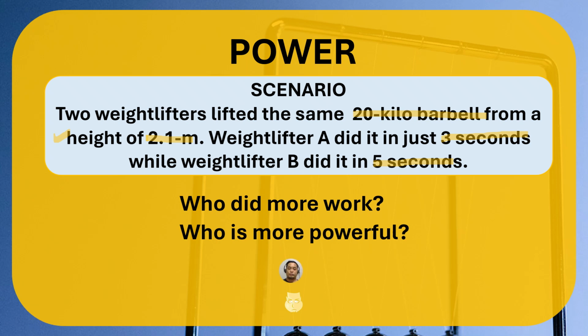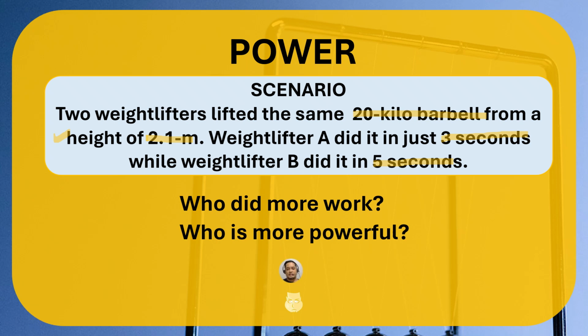Weightlifter A is more powerful than weightlifter B because he lifted it in a short period of time. The shorter the time and the greater the work, the more powerful it is in physics.